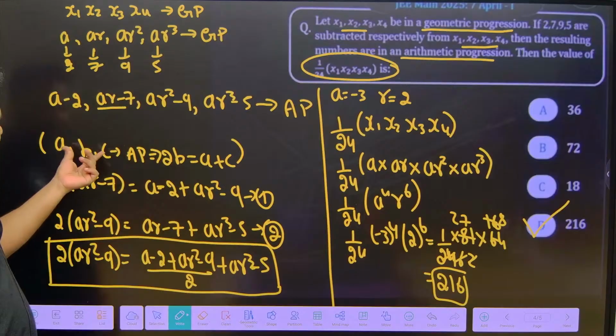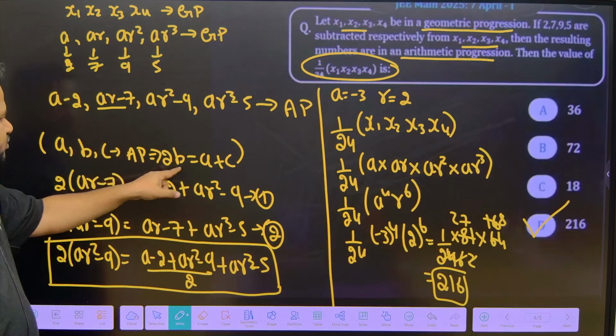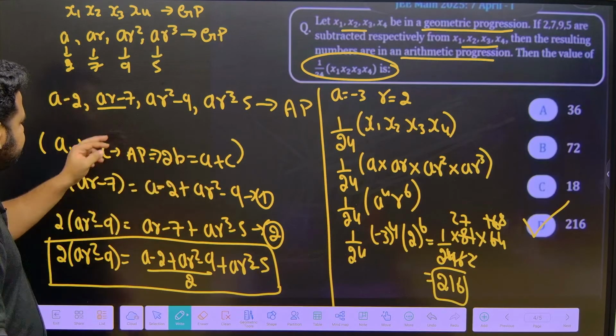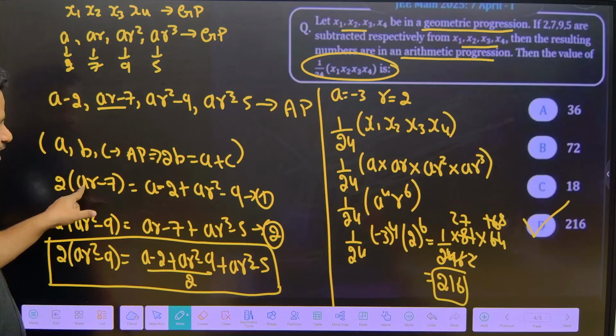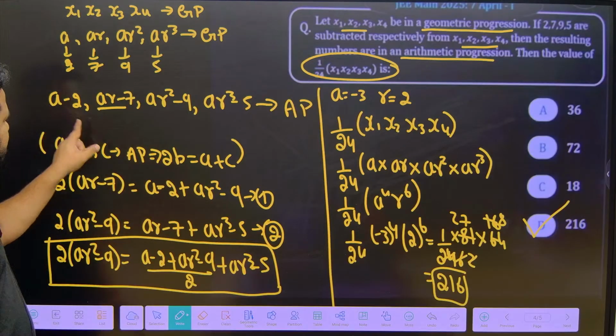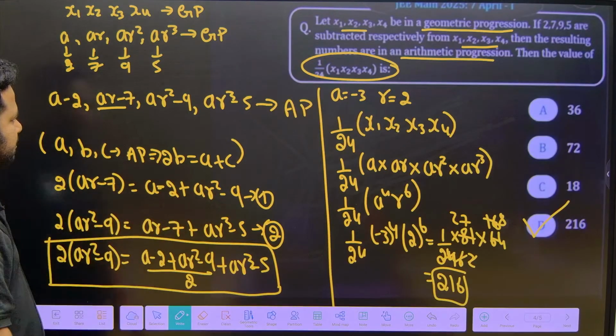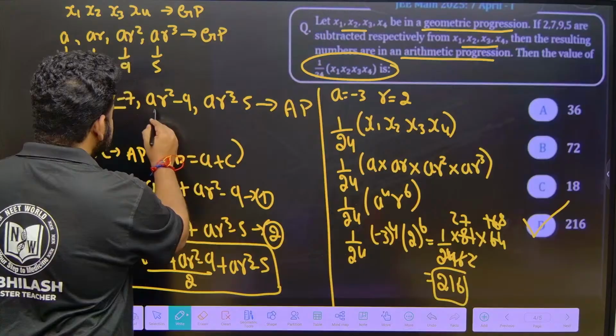So if A, B, C are in AP, I can write 2 times B is equal to A plus C. That is the property of AP. Same thing I applied for this. So 2 times AR minus 7 is equal to A minus 2 plus AR square minus 9. Similarly, then I applied for this. Then I took this as the middle term.